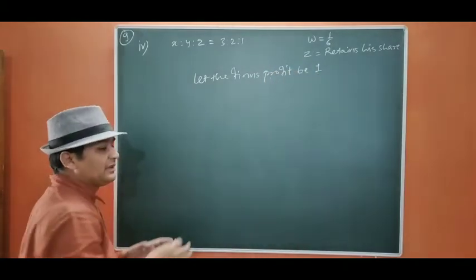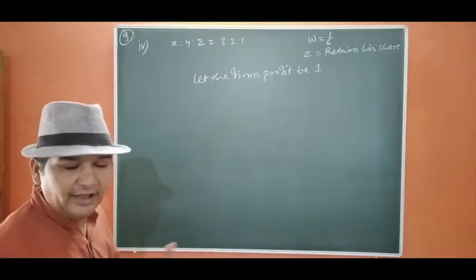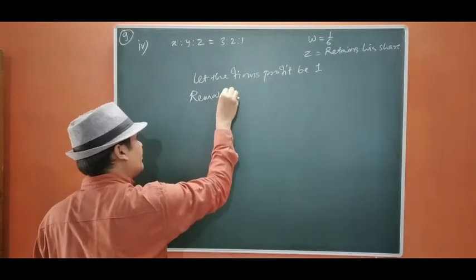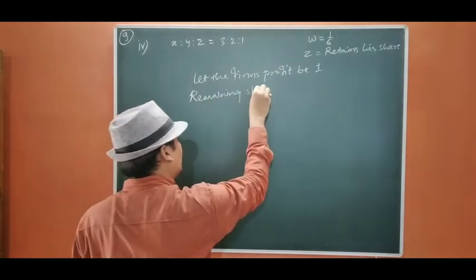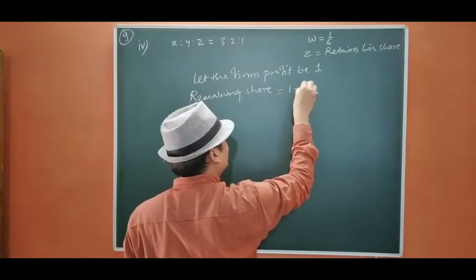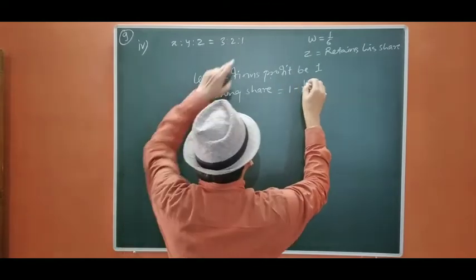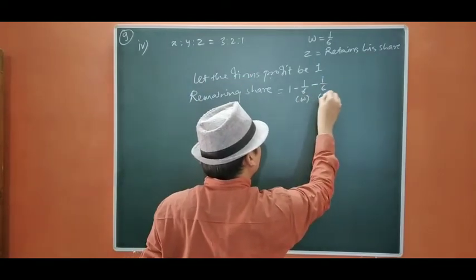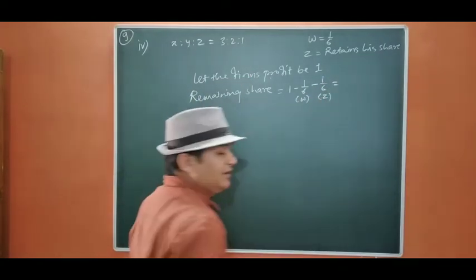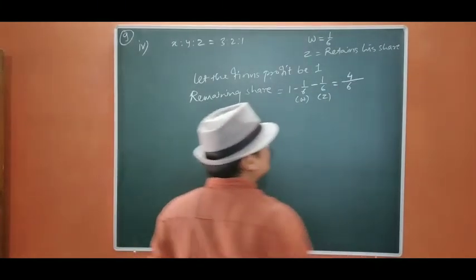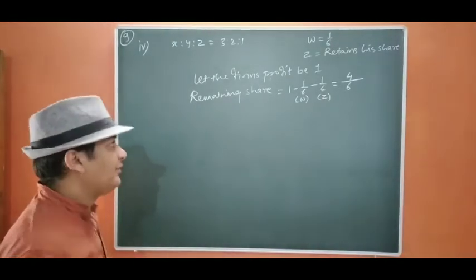Now we are going to find out the remaining share after W and Z, that will be 1 minus 1/6 minus 1/6. This is W and this is Z, because both are retaining their share. That means remaining will be 4/6.